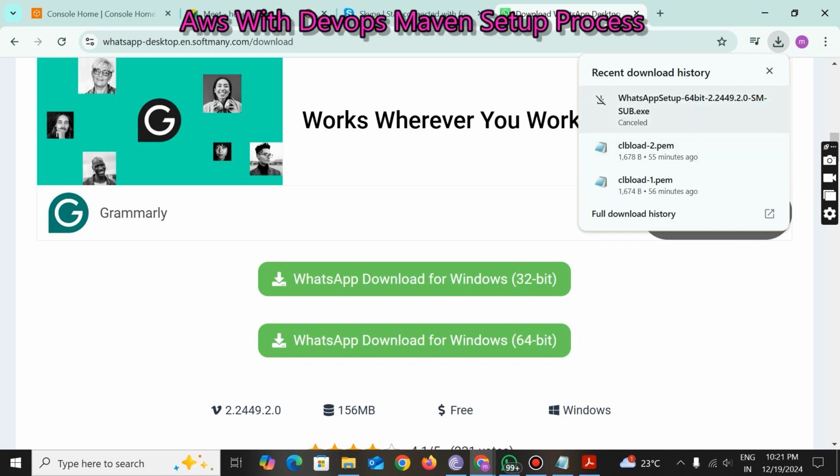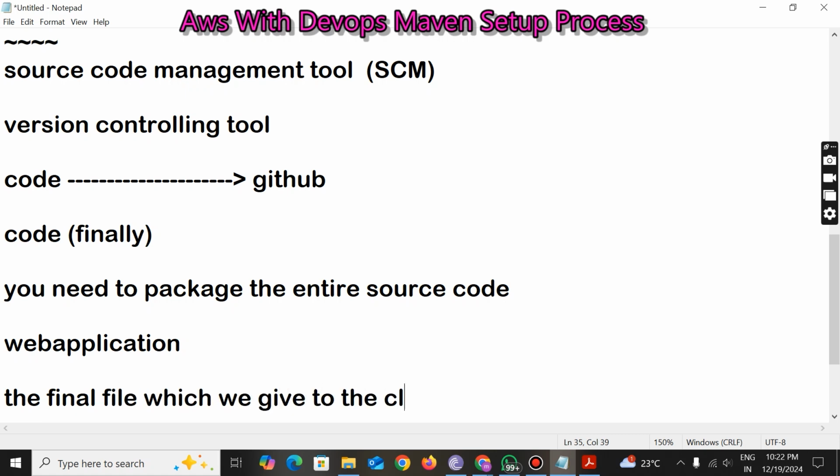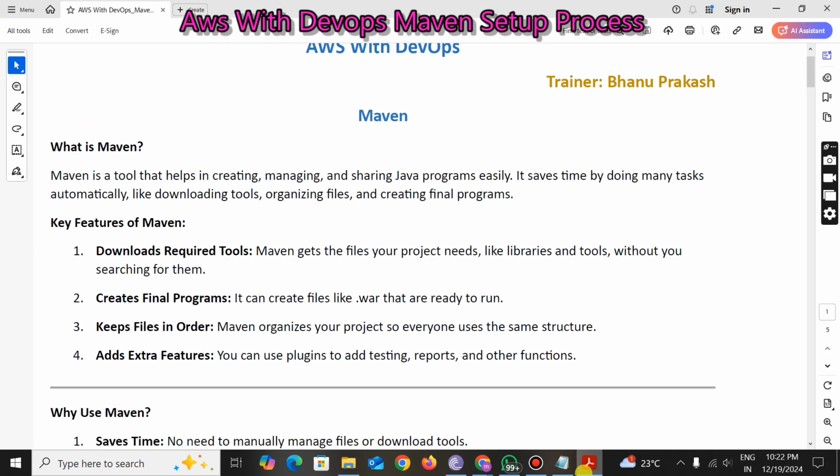Now I am cancelling this one. Actually, we need to generate an artifact. What is an artifact? Now I hope you understand, right? The final file which we give to the client is nothing but the artifact. The final file. Okay. So I have already mentioned an example of the artifacts here.